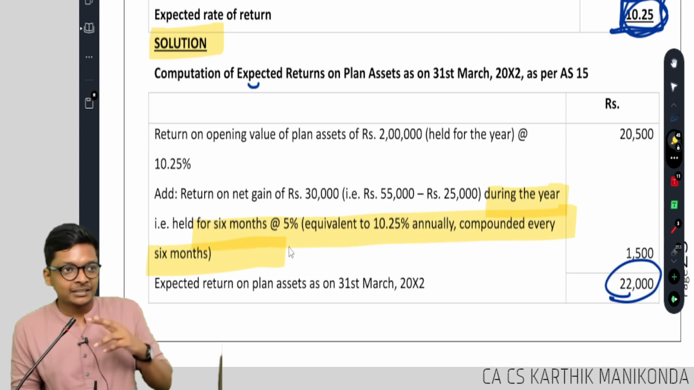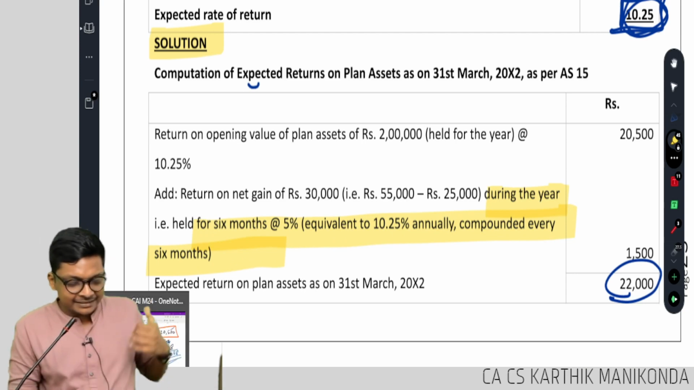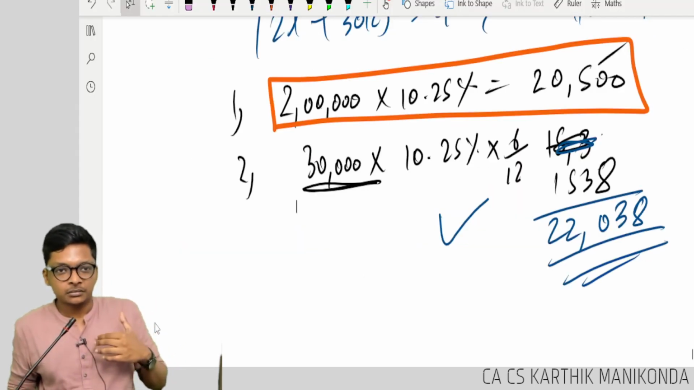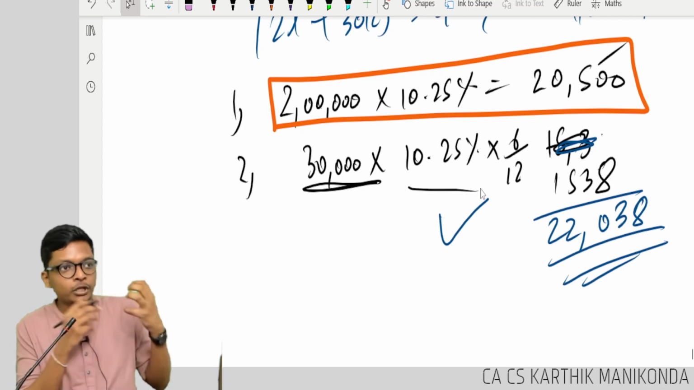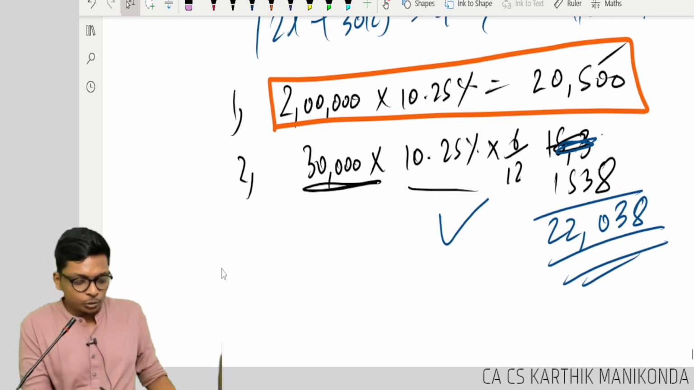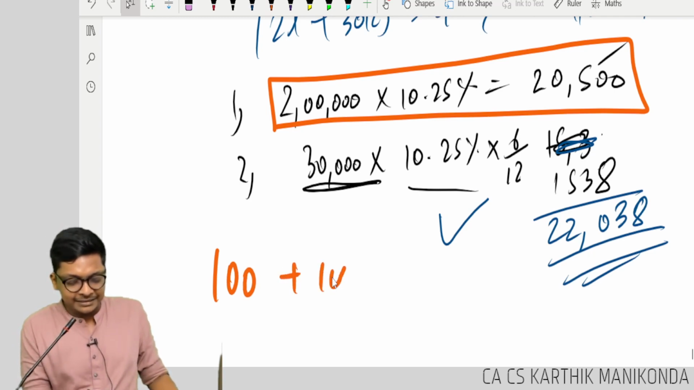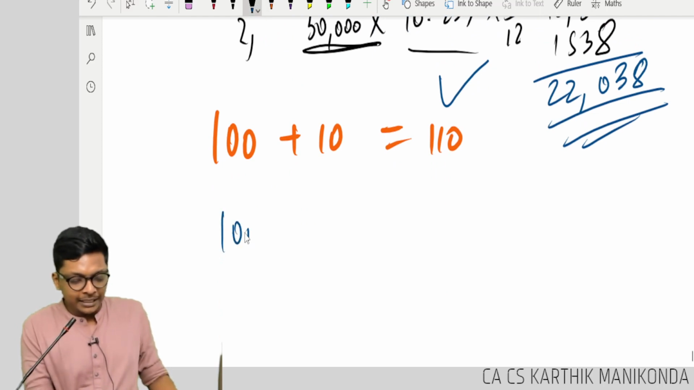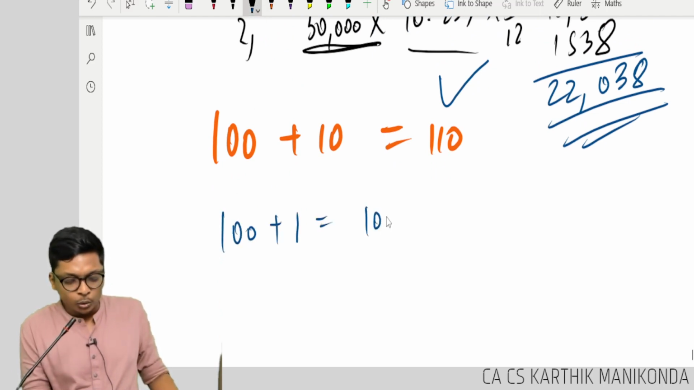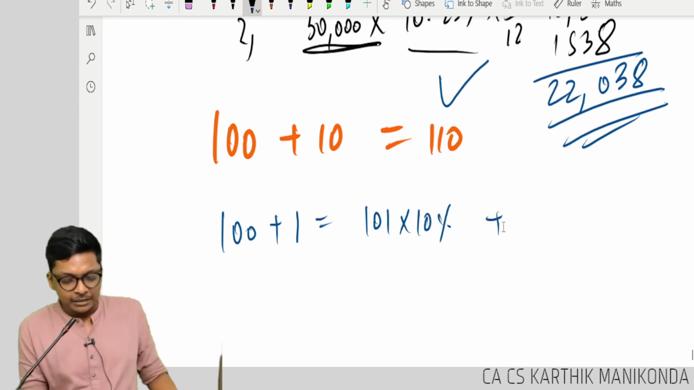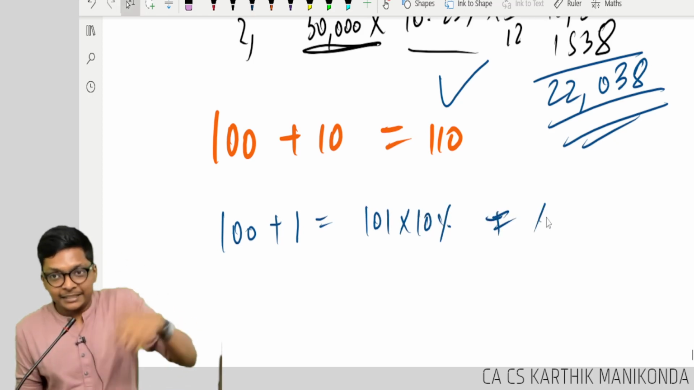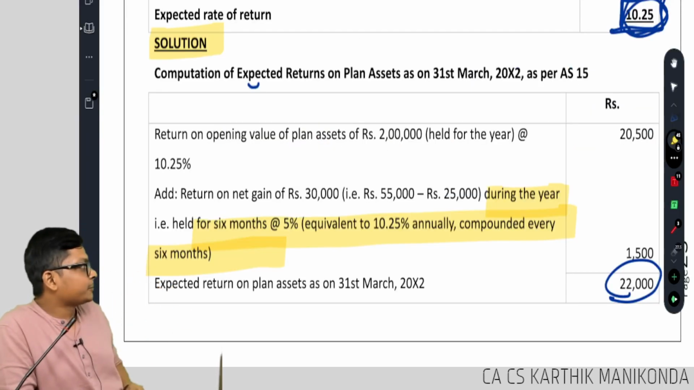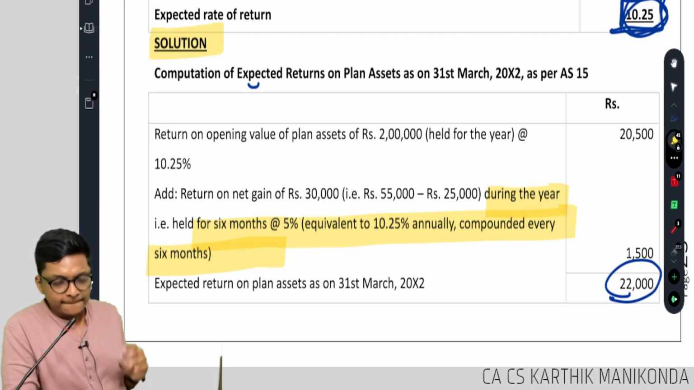What is compound interest? What we did here is simple interest. What is simple interest? The whole interest is only on principal. That means today if I have 100 rupees, interest is 10 rupees, total 110. What he is doing is 100 plus 1 day's interest, 101, again into 10%, you get the answer. Interest on interest, interest on interest, that is compound interest.